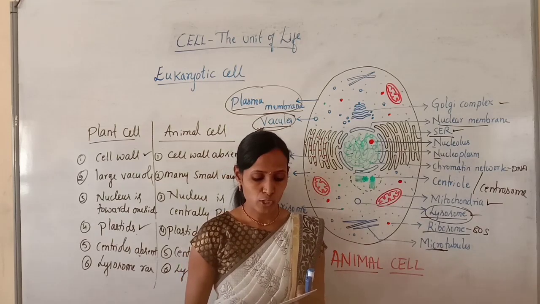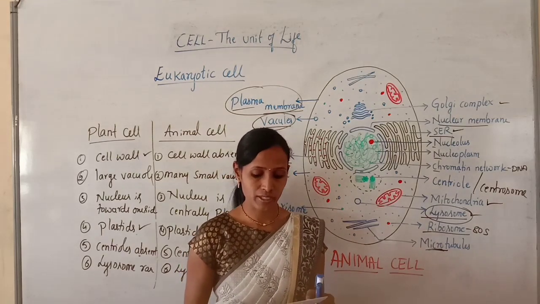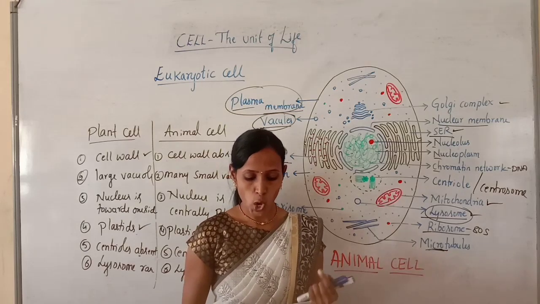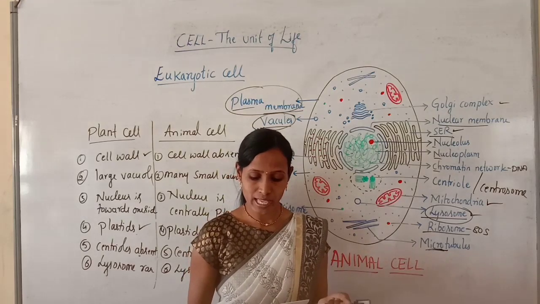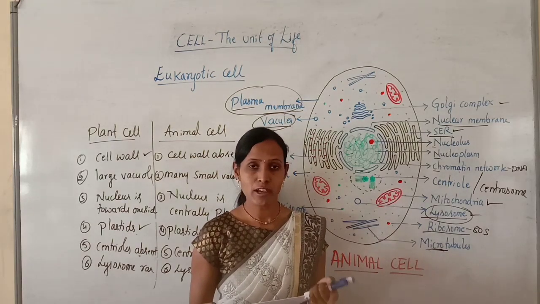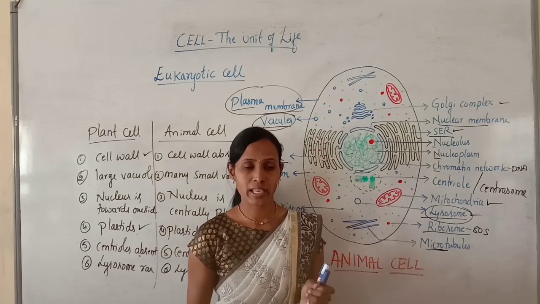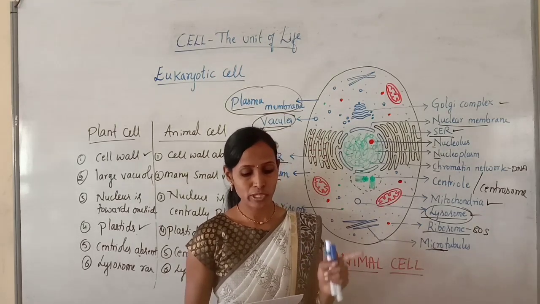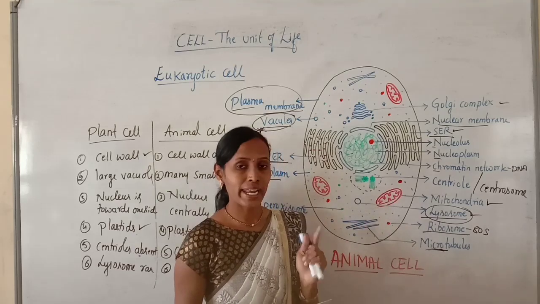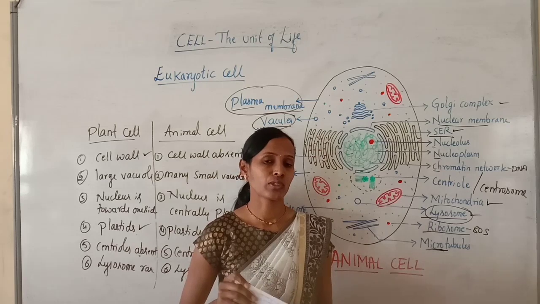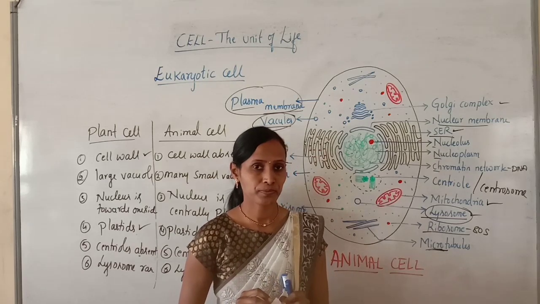Option A, smaller 40S and larger 60S. Option B, smaller 40S and larger 50S. Option C, smaller 30S and larger 60S. Option D, smaller 30S and larger 50S. So here option A is correct because eukaryotes having ribosomes with a smaller 40S and larger 60S type of ribosomes. So this completes the structure of eukaryotic cell.